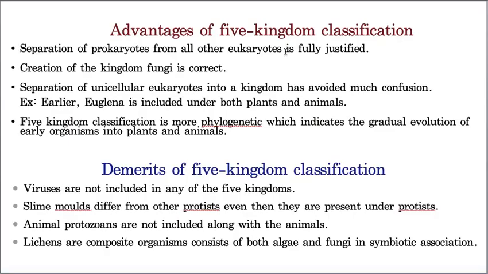Those corrections are, he did not discuss virus, and he also did not discuss lichens, because lichens are the symbiotic associations of both algae and fungi. He was unable to give the proper position for lichens. So these are the drawbacks of this five kingdom classification.